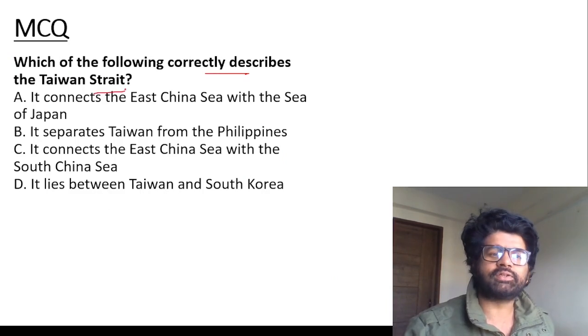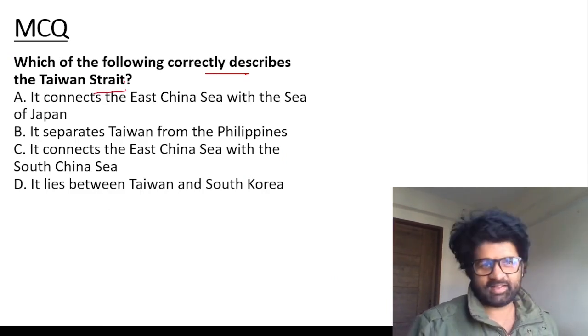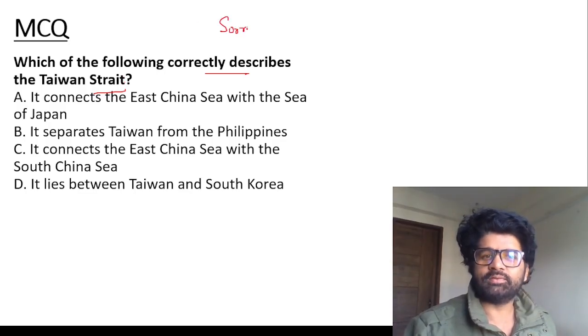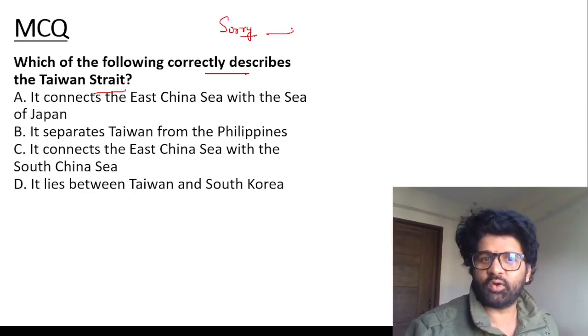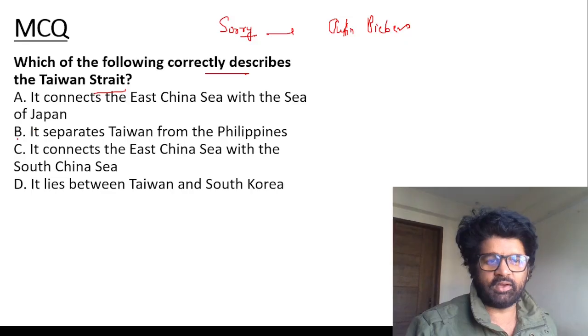Which of the following correctly describes Taiwan Strait? Is it too late to say sorry? People are like, sorry. Sorry is a Pawan Singh song. Oh, sorry, sorry. No, sorry is Justin Bieber's song, not a Pawan Singh song. Guys, please be serious, okay? I will kill you all otherwise.